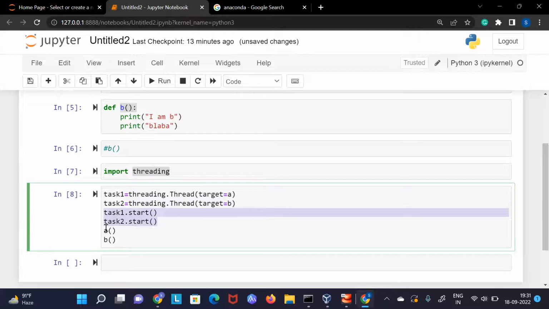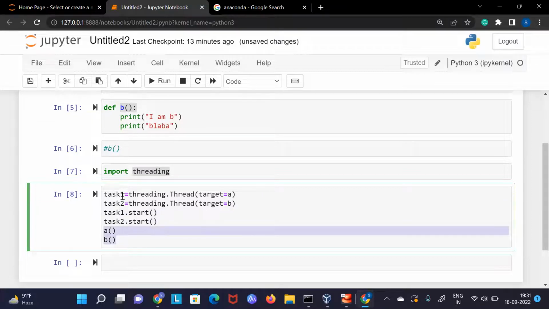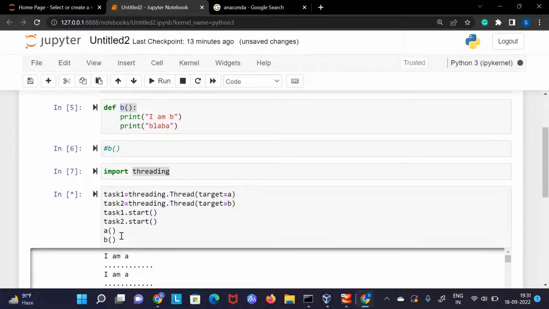Now, after calling this thread, I am saying, okay, this function I will be running. Now you can call this function because it is now interlinked with a thread. So basically, you can call it the same way you call any function. If your function is taking some values, then you can pass them here. But for now, it is done.